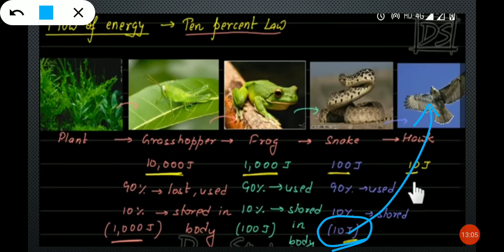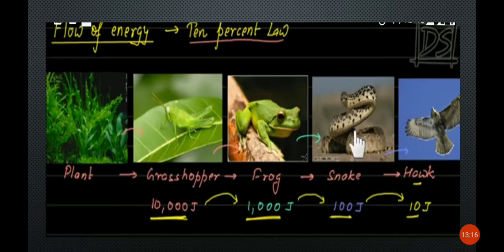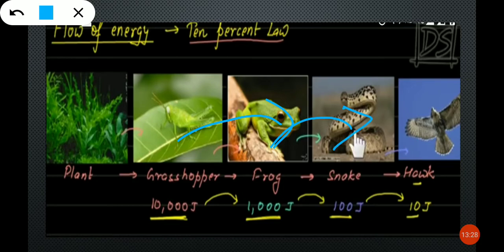Still now, I hope you got the content very well. You understood, I think. So now why are we calling it the 10% law? Because if you take grasshopper to frog, frog to snake, snake to hawk, how much energy is getting transferred?